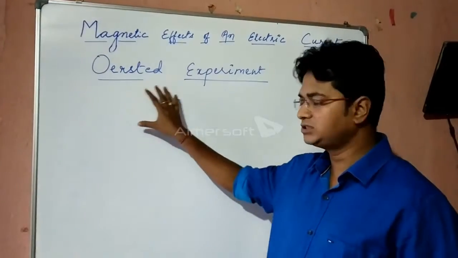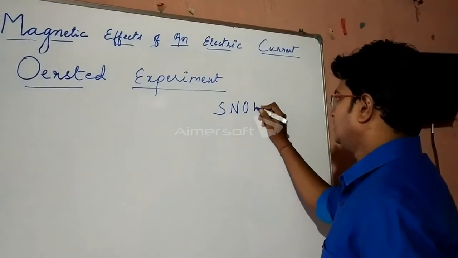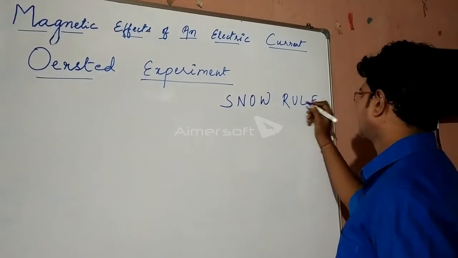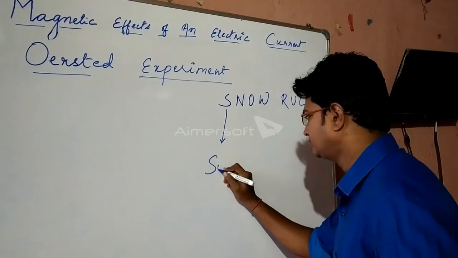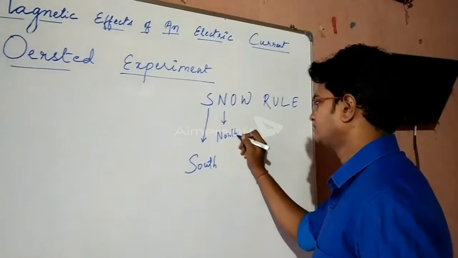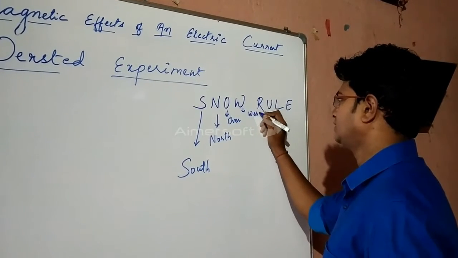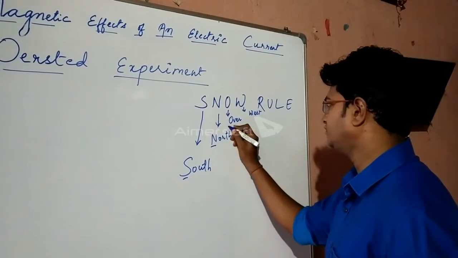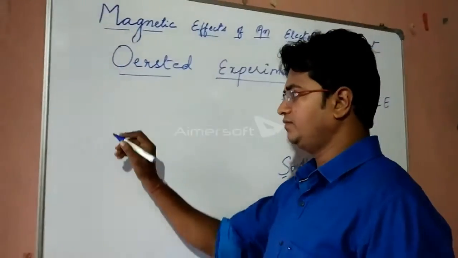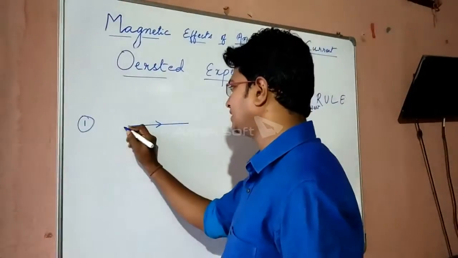In order to understand Oersted experiment, you need to remember this mnemonic. Snow. Generally it is known as snow rule. S stands for south, N stands for north, O stands for over, W stands for west. So if you underline the first letters, S-N-O-W, it is snow.